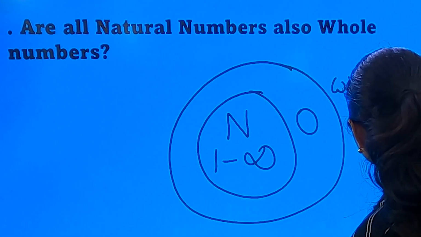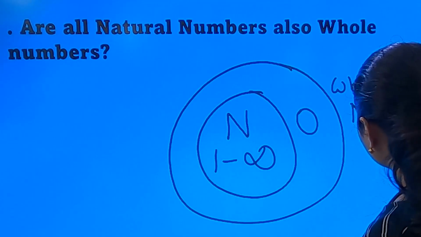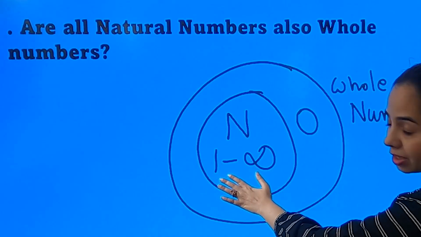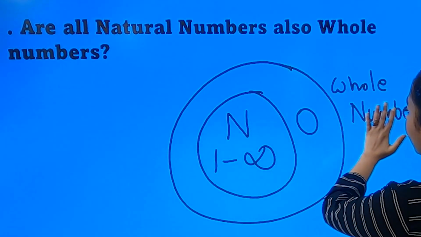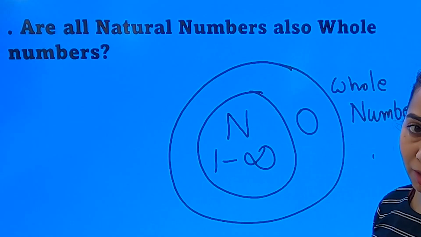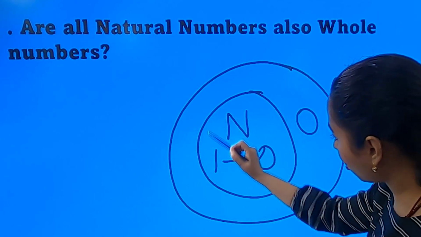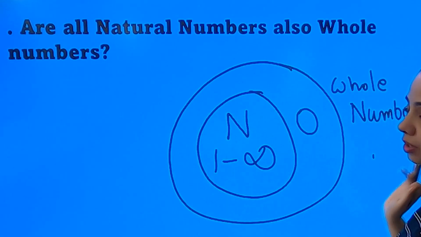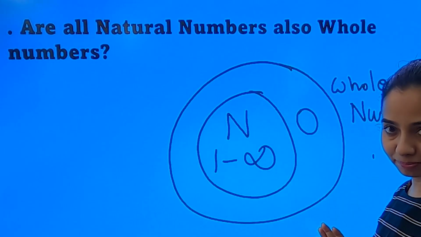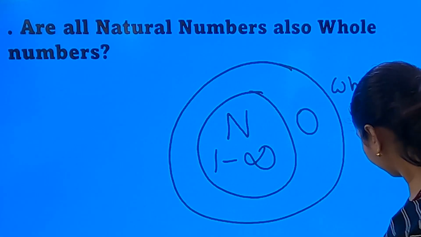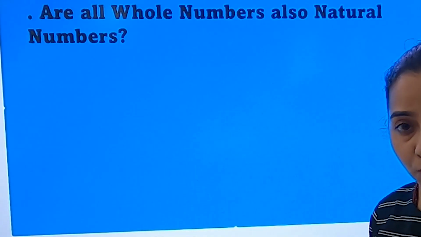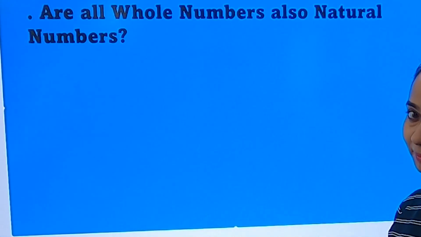So if you see here, natural numbers from 1 to infinite plus 0 are whole numbers. So, can we say that all natural numbers are also whole numbers? Yes, all natural numbers are whole numbers. This is quite evident from this diagram. But can we say the opposite? Are all whole numbers natural numbers?